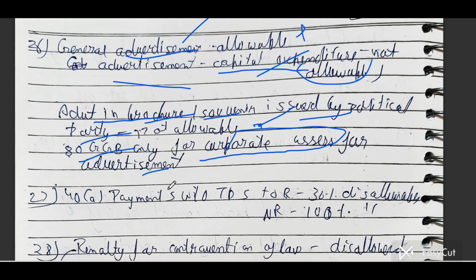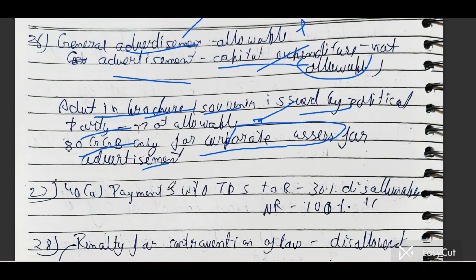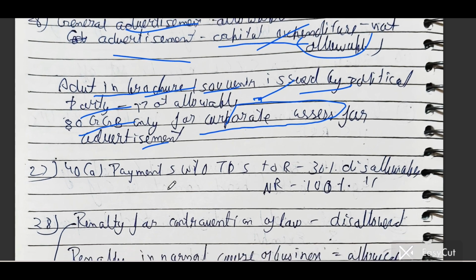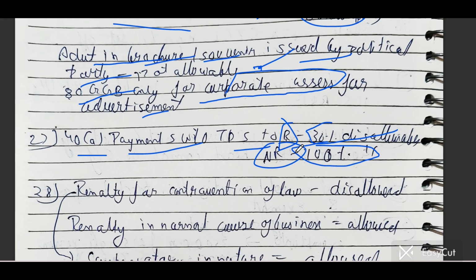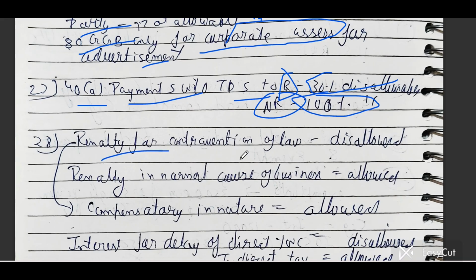80GGB is a deduction: if a corporate assessee is making any contribution to a political party, then you can claim the deduction under 80GGB. Under 40(a), if you have made any payment to a resident without deducting TDS, then 30% of the expenses are disallowed. But if you are paying a non-resident without deducting TDS, then 100% of that expense will be disallowed. Okay. Penalty for contravention of law.